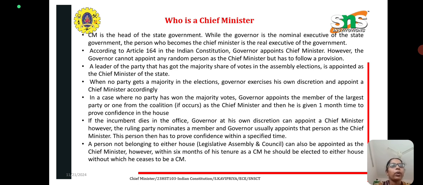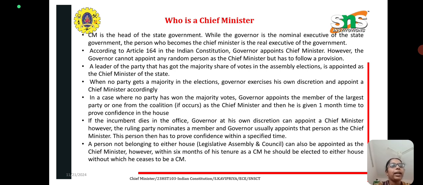According to Article 164 of the Indian Constitution, the Governor appoints the Chief Minister. However, the Governor cannot appoint any random person as Chief Minister but has to follow a provision. The leader of a party that has got the majority share of votes in the assembly election is appointed as the chief minister of the state. When no party gets a majority in the election, the governor exercises his own discretion and appoints a chief minister accordingly.